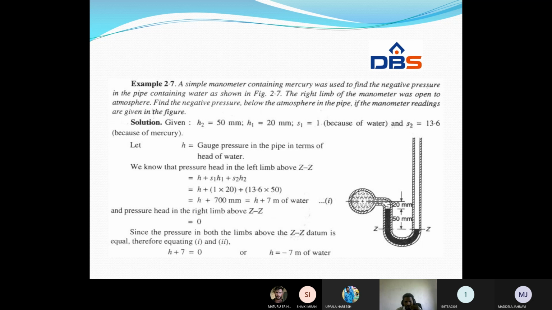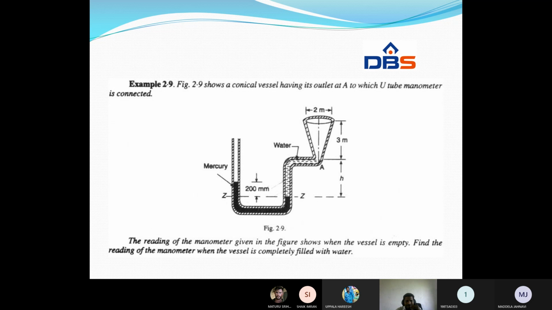H2 is 50 mm. This is nothing but the height of the liquid column of the heavy liquid. This is H2, and H1 is equal to 20 mm. This is the height of the liquid column present in the left limb. Okay. And next, S2 is 13.6. Here we want to find out the pressure present in the tube.